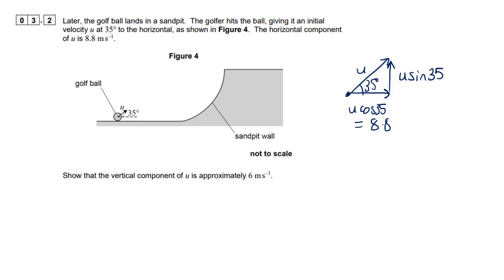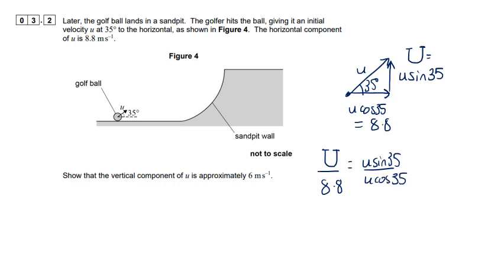So how do we go about doing that? Well, let's call this a different symbol. Let's call this u that we're trying to find, the vertical component. So if I do the vertical component divided by the horizontal component, then that's going to be u sin 35 over u cos 35.